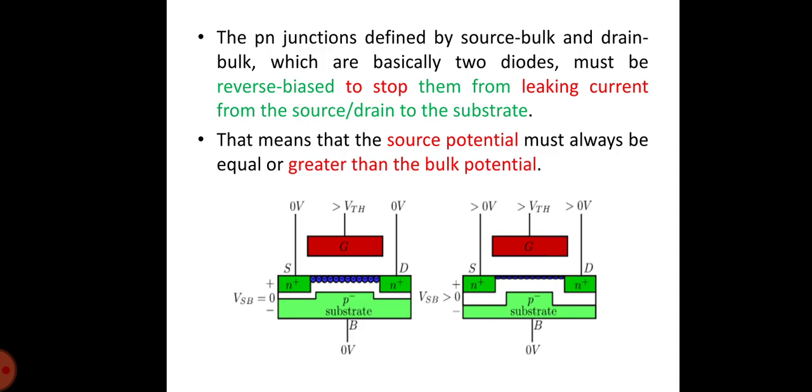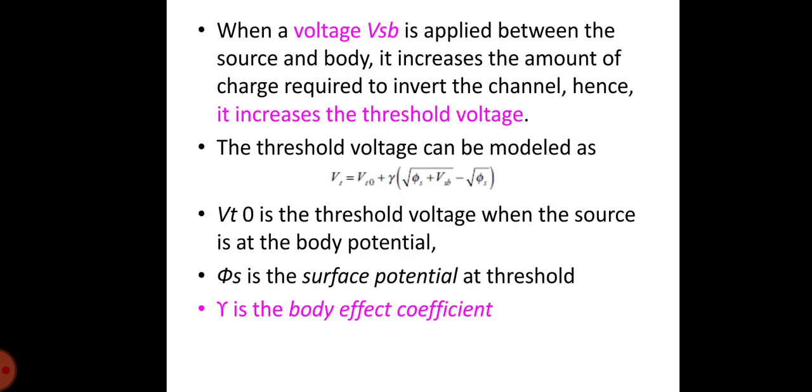The PN junctions defined by the source-bulk and the drain-bulk, which are basically 2 diodes, must be reverse biased to stop them from leaking current from the source to drain or to the substrate. That means that the source potential must always be equal to or greater than the bulk potential. When a voltage VSB is applied between the source and the body, it increases the amount of charge required to invert the channel, and hence it increases the threshold voltage.